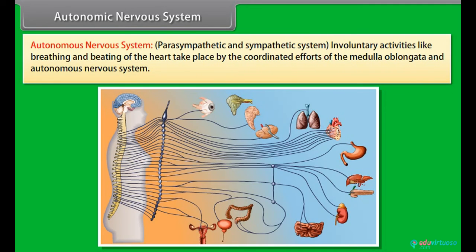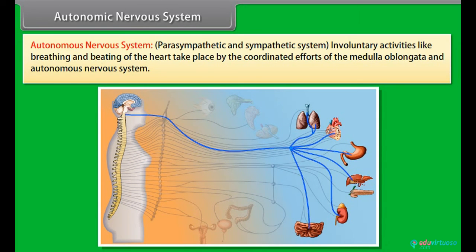Autonomic nervous system. Autonomic nervous system: parasympathetic and sympathetic system. Involuntary activities like breathing and beating of the heart take place by the coordinated efforts of the medulla oblongata and autonomic nervous system.